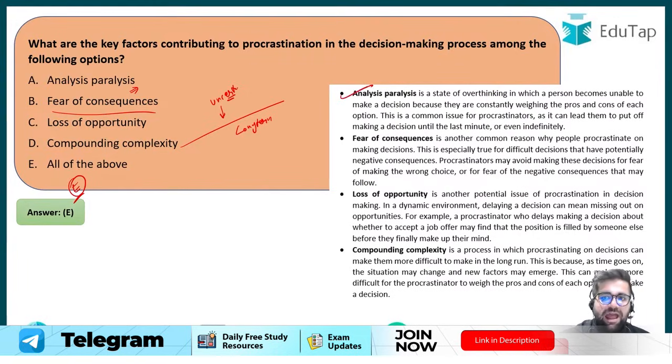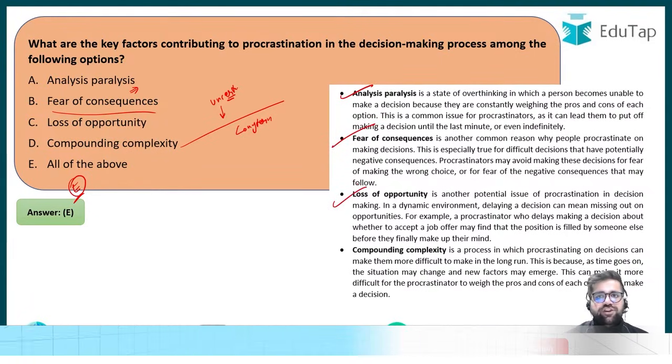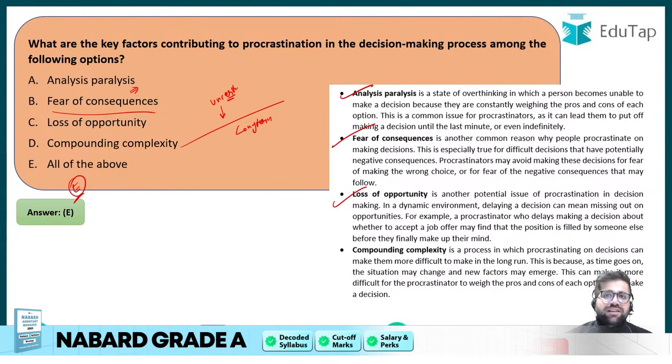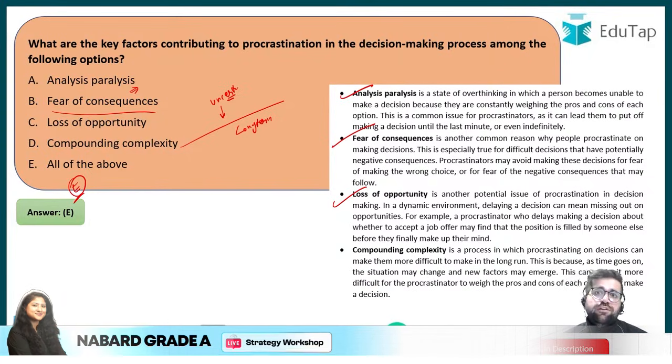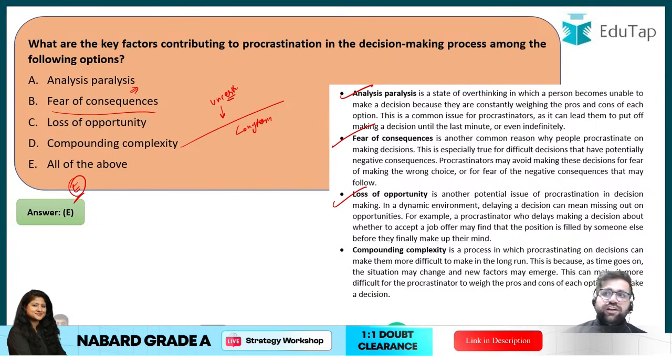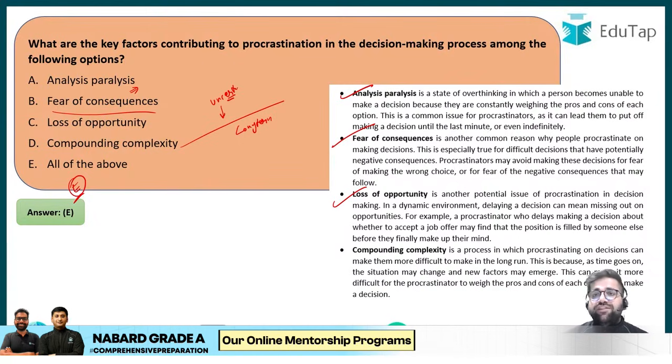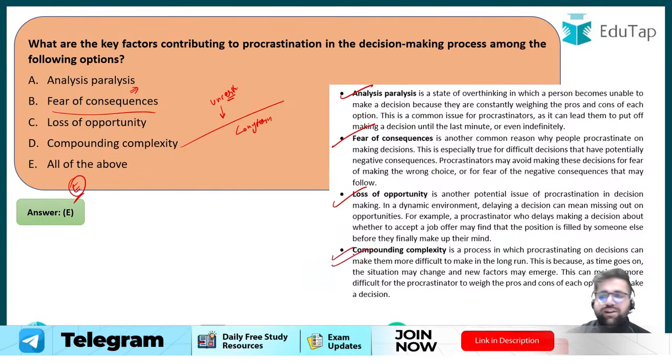I again repeat, analysis paralysis means that you are just doing the analysis and you are not making the final decision. Fear of consequences means you can relate it like this: if I do something, then something bad will happen. So this is a fear of consequence which is in me. Loss of opportunity: you are waiting for the best opportunity to come, and then you will make the final decision. But sometimes we do not have the best opportunity with us. Compounding complexity basically means that you are thinking for a long term period, and in the long term anything can happen. Uncertainties are always there. Therefore, the correct answer will be option number E.